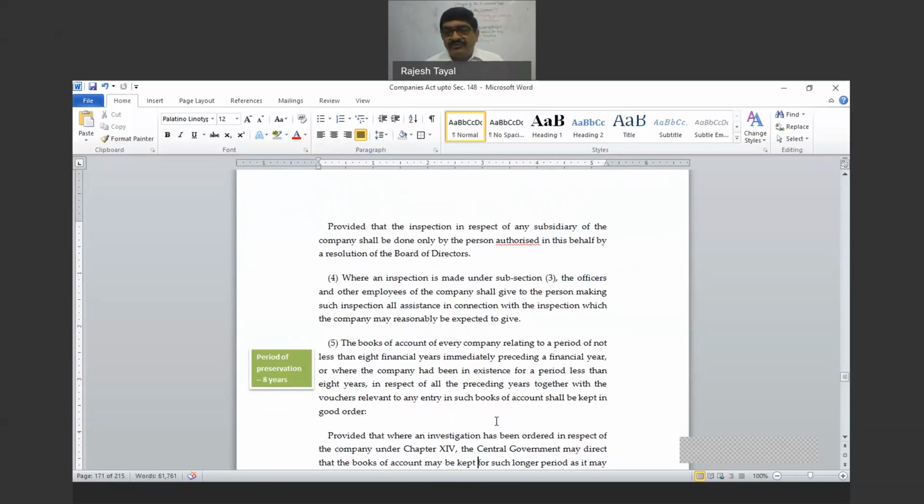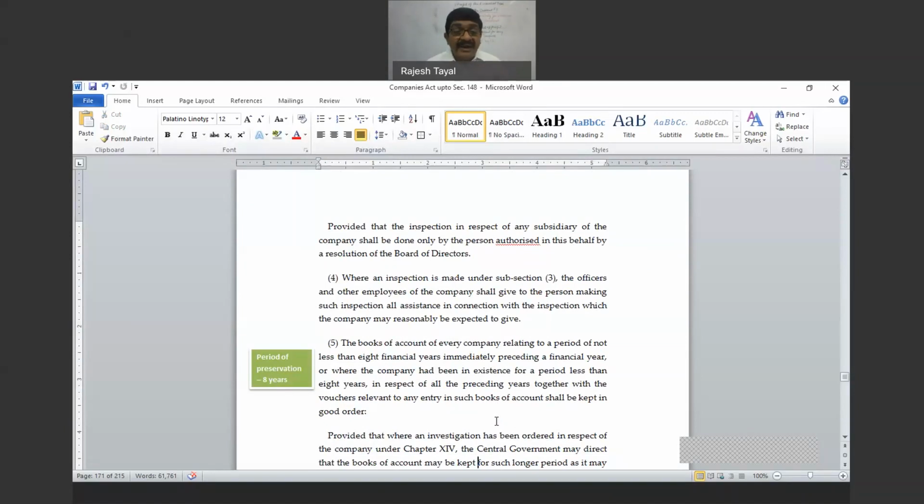Then the period of preservation: for how long the books of account shall be preserved by the company. This says for the period of the preceding 8 financial years. But when the company has not completed 8 years since incorporation, then in respect of all the financial years completed after the date of incorporation till now.